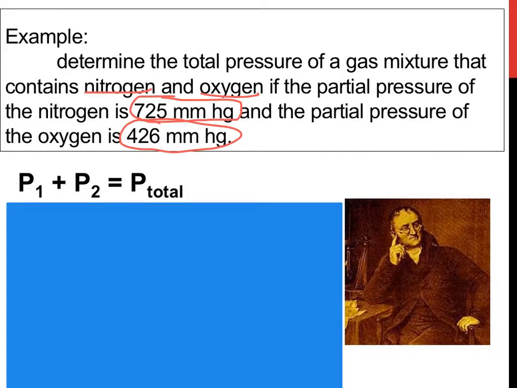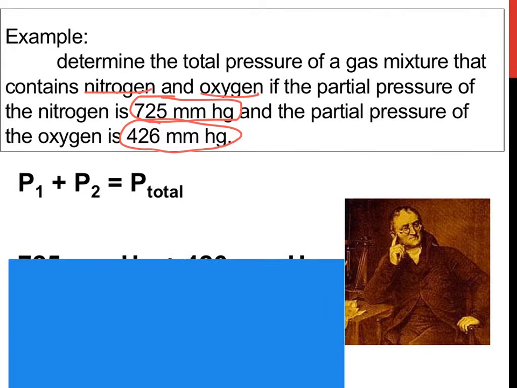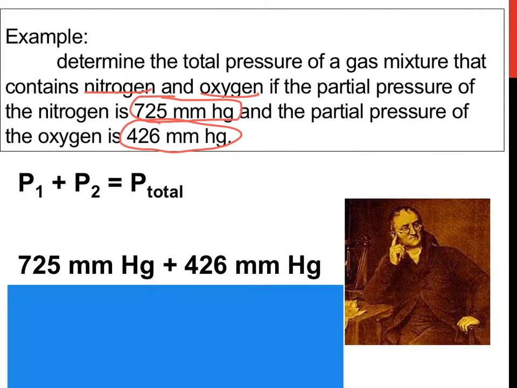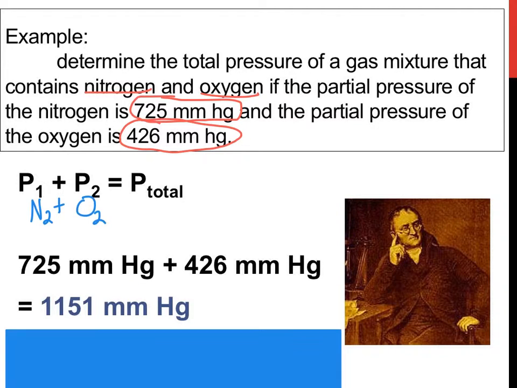We would be using the partial pressure law to add up both of these pressures. Real quick, this pressure 1 might be nitrogen, and then this pressure 2 could be the oxygen gas. So you're adding these two pressures up, and you're going to get a total of 1151 millimeters Hg. Straightforward problem, but you've got to be careful. Make sure that you're adding up the gases in the container.